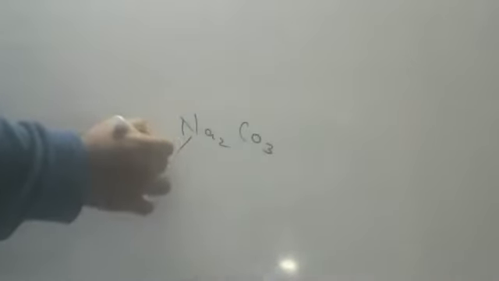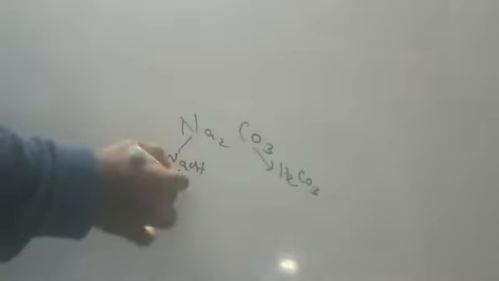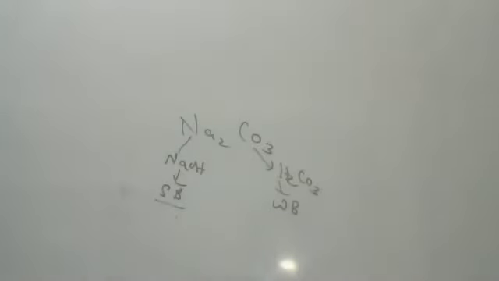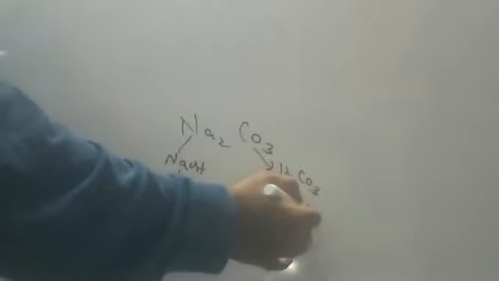Next one. Sodium carbonate, Na2CO3. Children, sodium carbonate is coming from which base? NaOH. Which acid? H2CO3, carbonic acid. NaOH is a strong base, children. H2CO3 is a weak base, children. I'm sorry, weak acid. I'm very sorry, children. This is a weak acid.